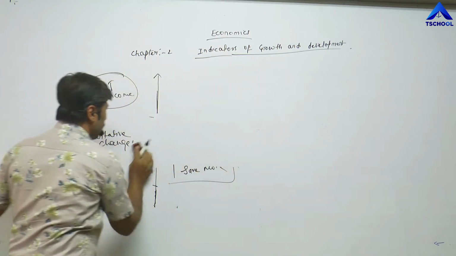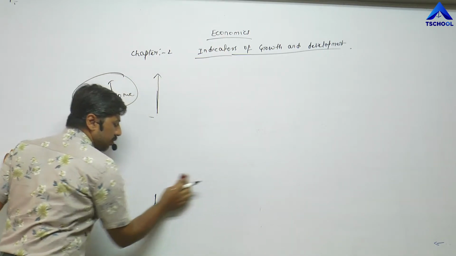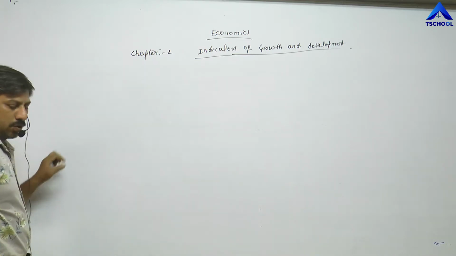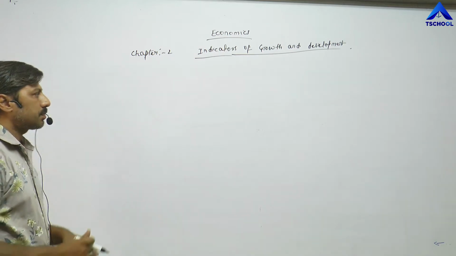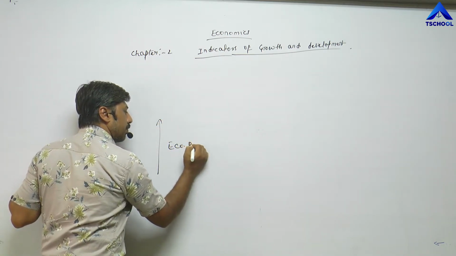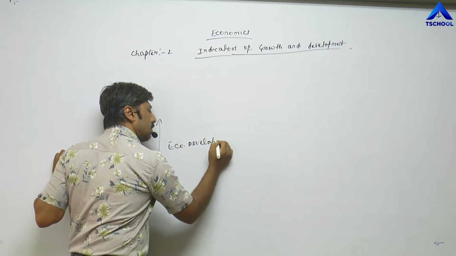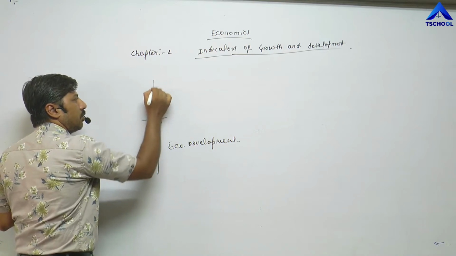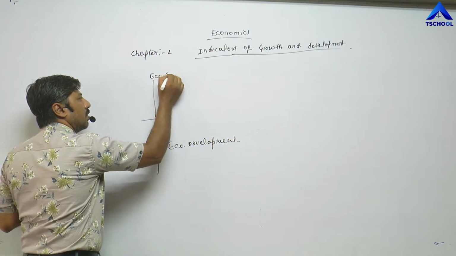So first of all, economic development takes place in the life of every human being, then economic growth. Economic development, and after this point, economic growth.